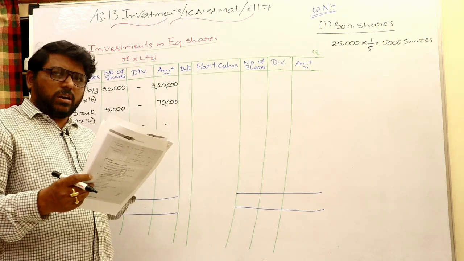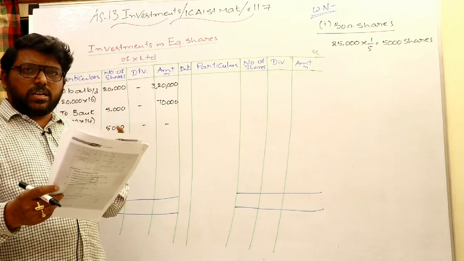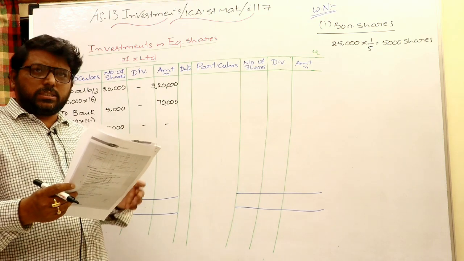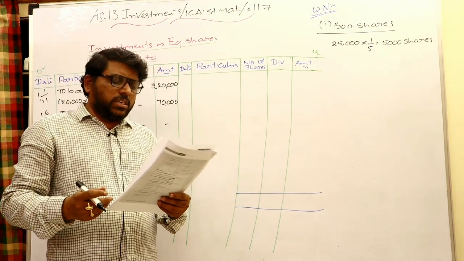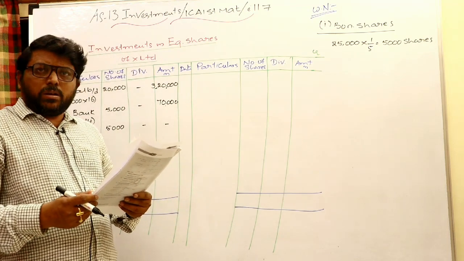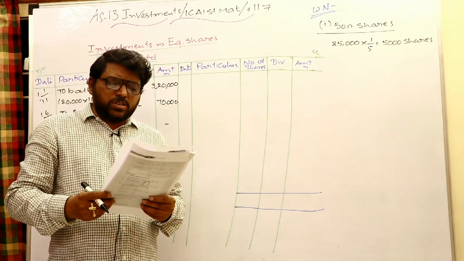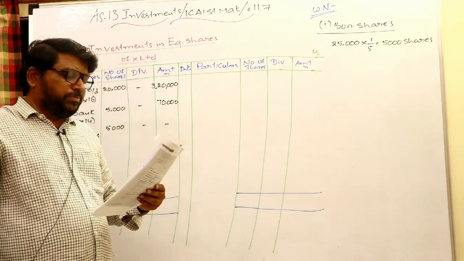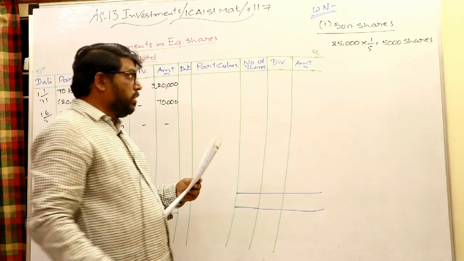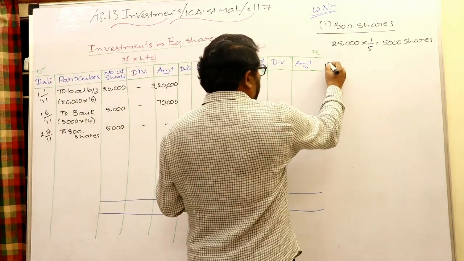Existing shareholders have both rights. They can purchase, or they can transfer their rights to outsiders, as a part or whole, that is their interest. Singh exercised his option for 50%. Those right shares are purchased at the mentioned price. The remaining 50% of the rights are sold to outsiders. Okay, then come to the second point, right shares.